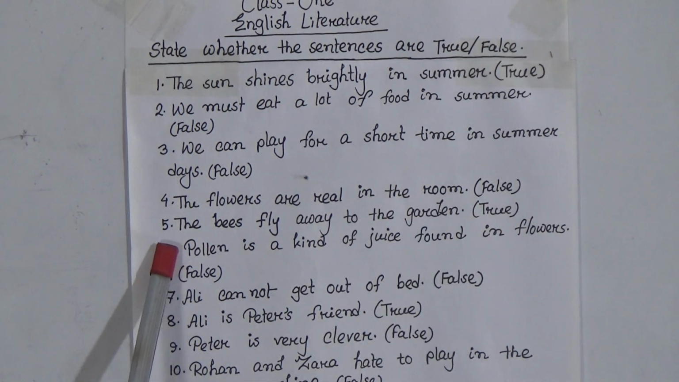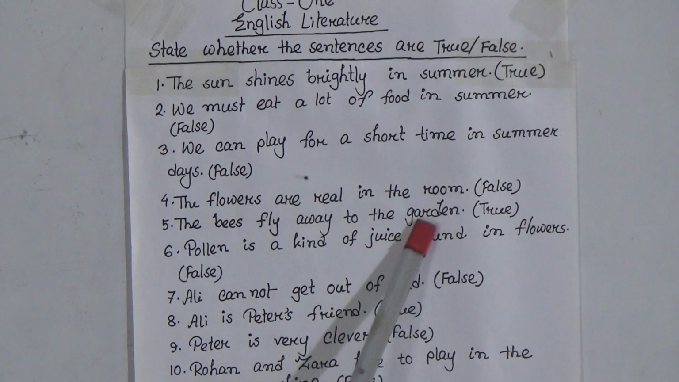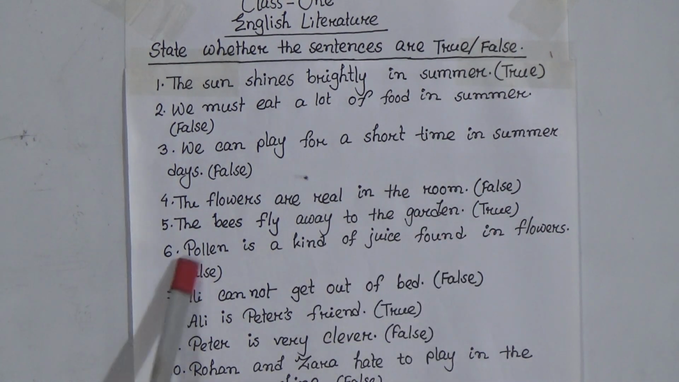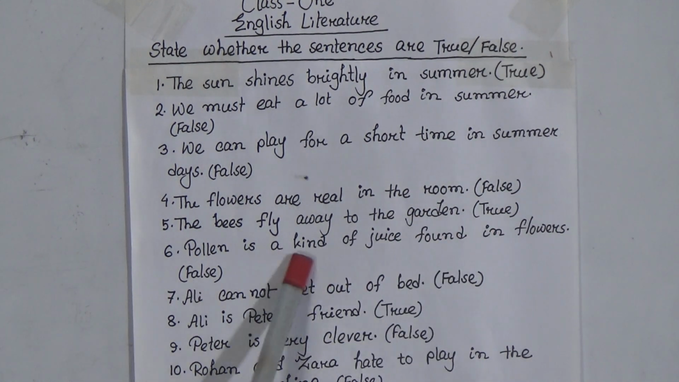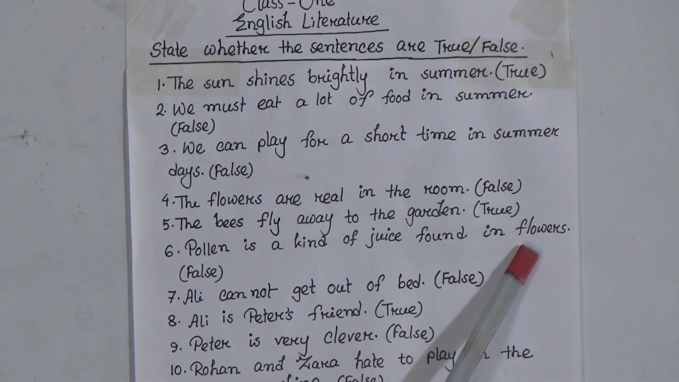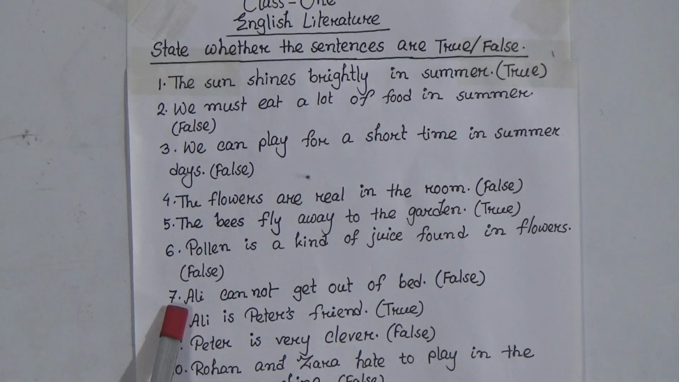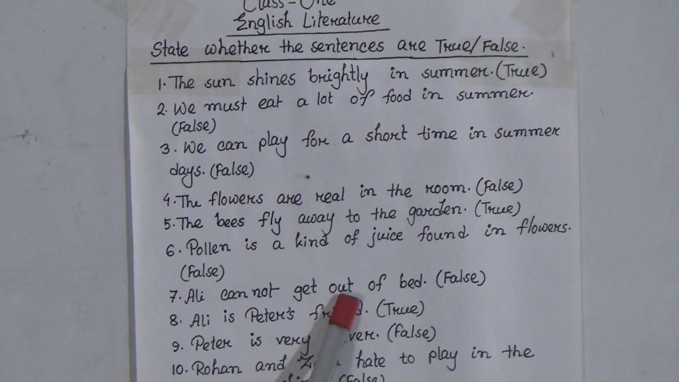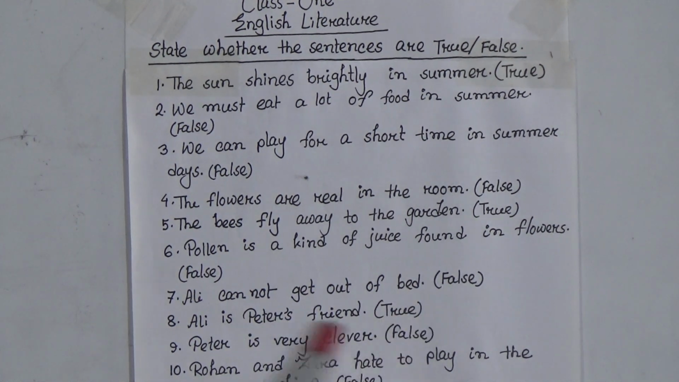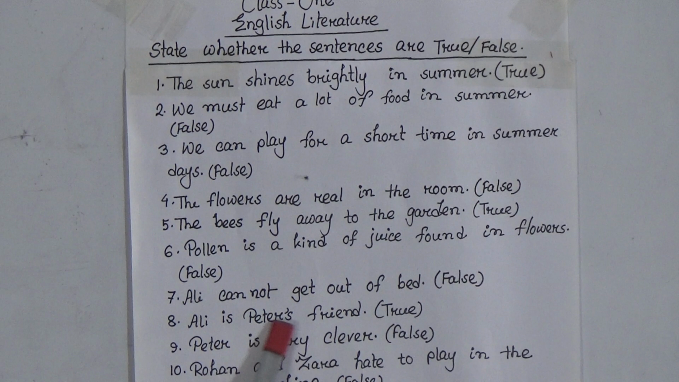False. Now number 5. The bees fly away to the garden. True. Now number 6. Pollen is a kind of juice found in flowers. False. Number 7. Ali cannot get out of bed. False. Number 8. Ali is Peter's friend. True. Now number 9. Peter is very clever. False. Number 10.